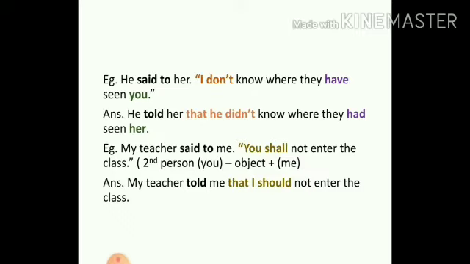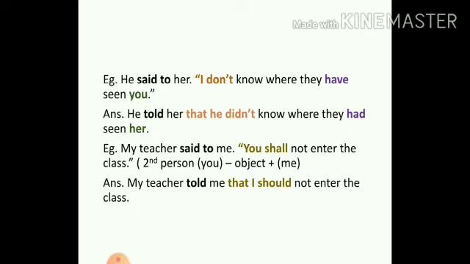Let's take some more sentences. The teacher said to me, you shall not enter the class. Now in this sentence we have the second person here, you, and we follow the same rule, 1, 2, 3 SON. We have the second person you, which relates to the object, that is me.